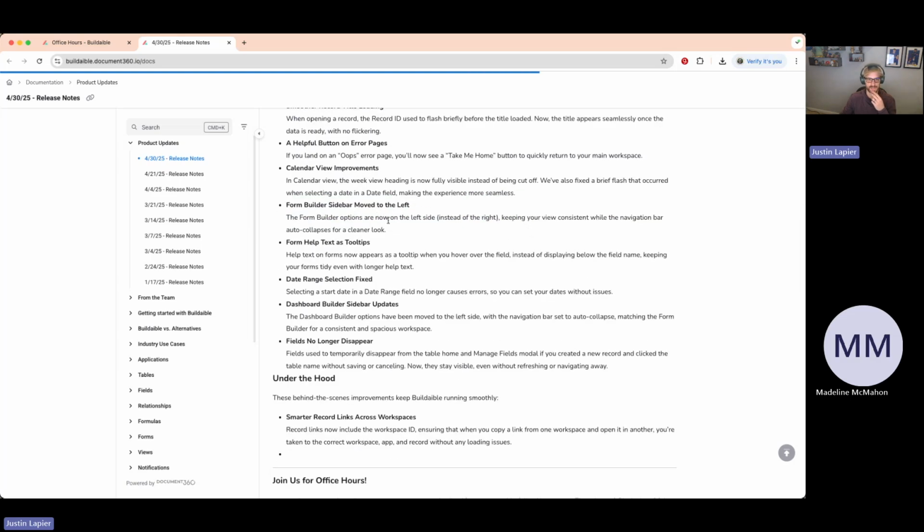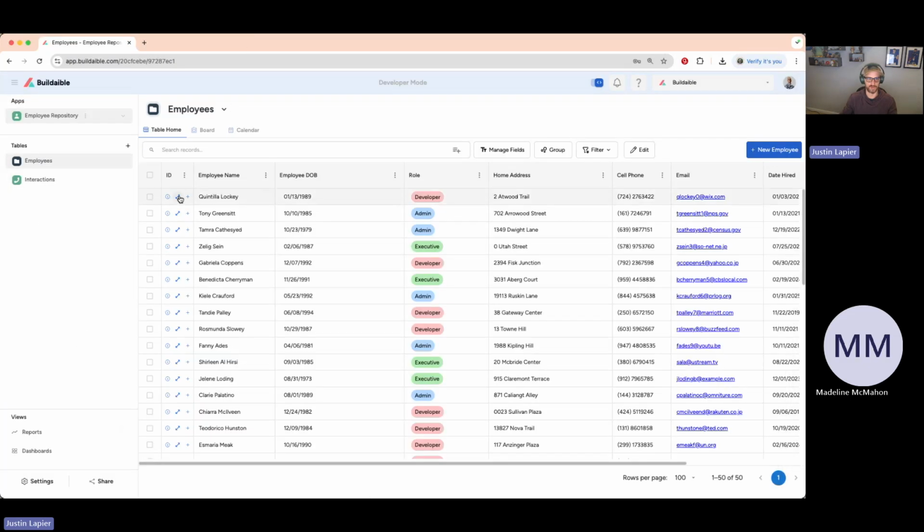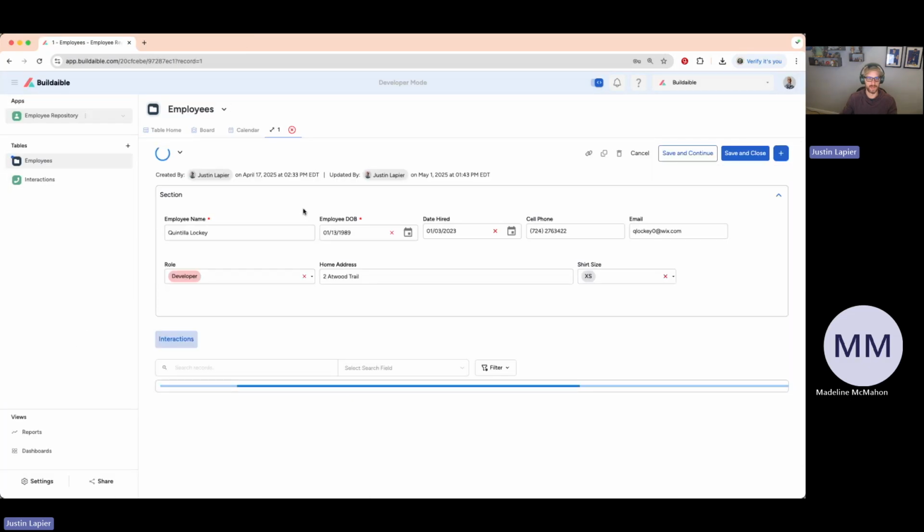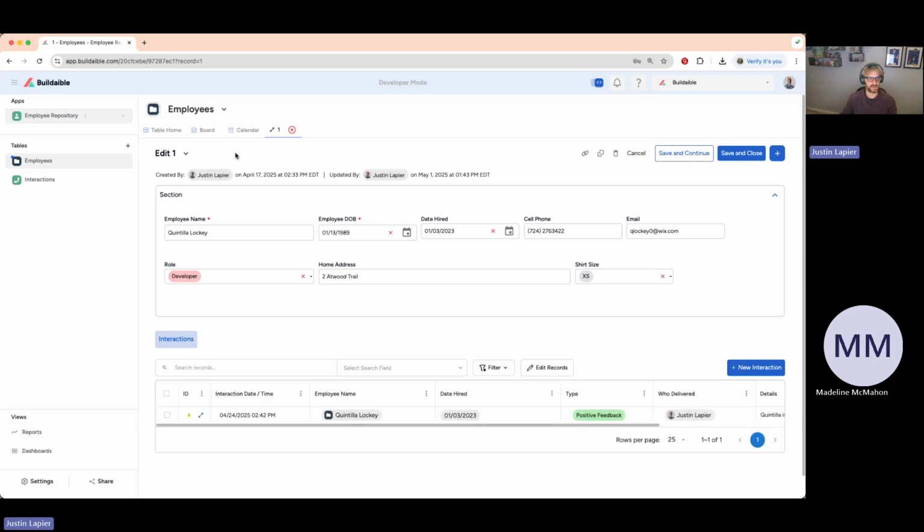The form builder sidebar. So actually, I'll show this real quick. Let's jump into our employee repository real quick. I'm having trouble saying employee repository today. But before, when you went into the form builder to modify this form, this sidebar would go away, and then the form builder sidebar would appear over here.